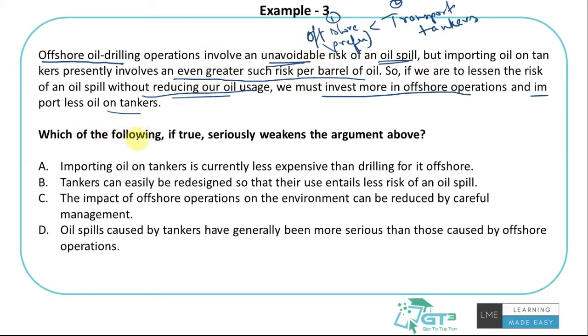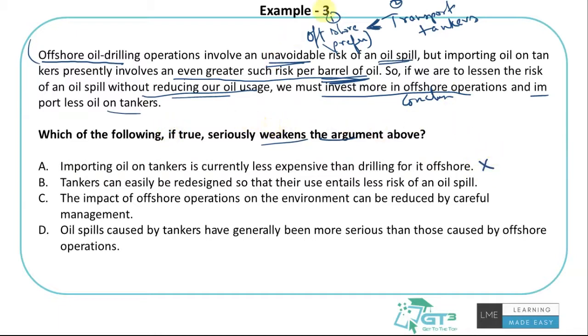So it says, which of the following, if true, weakens the argument, right? The core argument is that offshore has less spill risk than transportation on tankers per barrel of oil. Hence it's better to invest in offshore operations is the conclusion. So let's try to understand these options. Importing oil on tankers is currently less expensive than drilling for it offshore. Could be, right? But how does it even matter? Not relevant. Why?